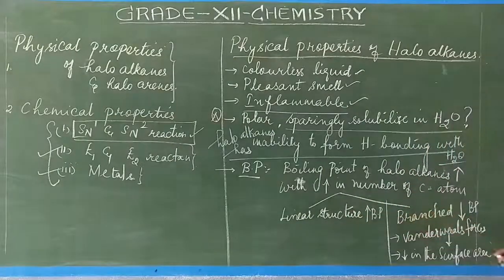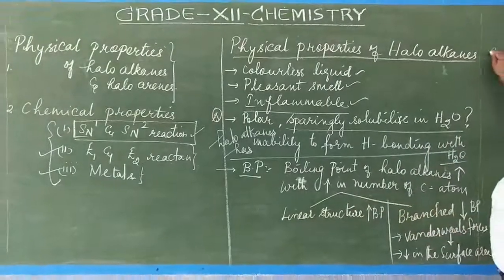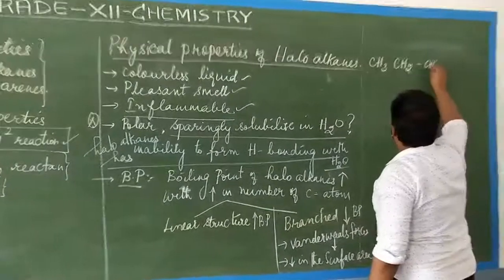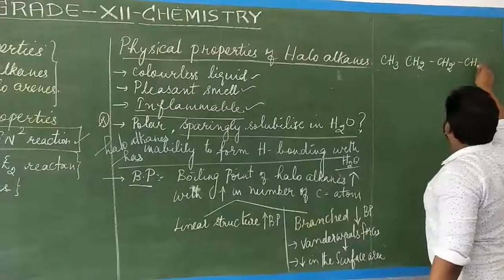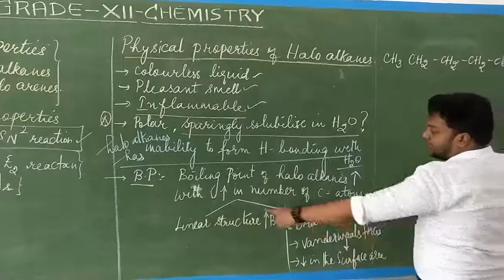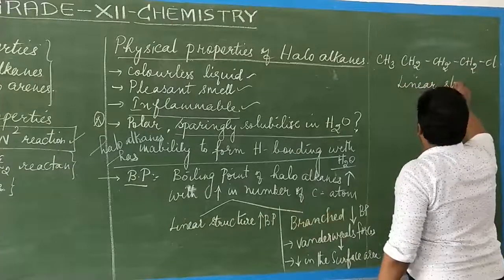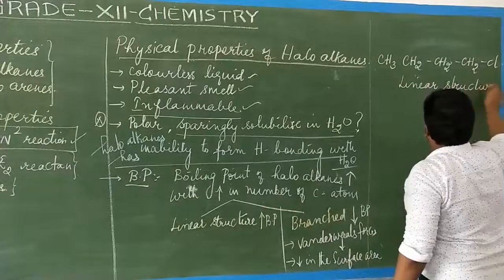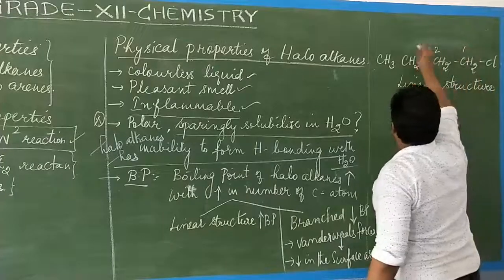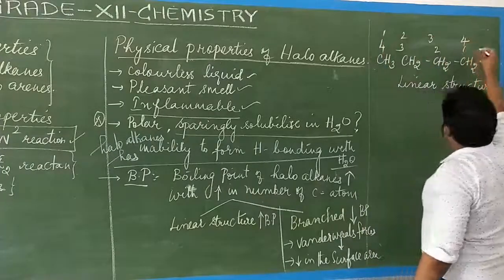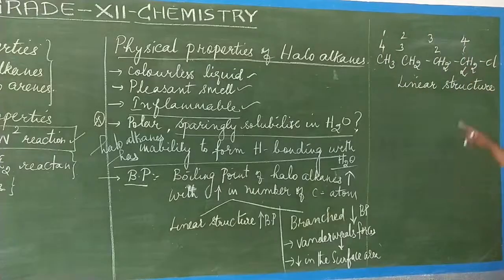For example, I am taking CH3, CH2, CH2, CH2, Cl. This is a linear structure. What name can we give? 1, 2, 3, 4. We have to consider this alpha carbon atom, which has the least number. Why is this the alpha carbon atom?